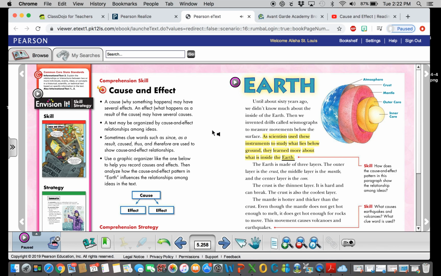So we think about a cause and effect, right? What would you think about? A cause would be that the scientists didn't know much about the inside of the Earth. That would be the cause. So what would be an effect? Because they didn't know so much about what was inside the Earth, what happened? That's when they went on to invent seismographs to measure movements below the surface.